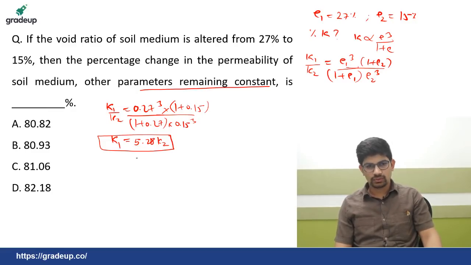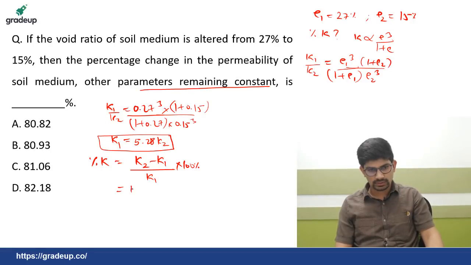So the percentage change in permeability is K2 minus K1 divided by K1 into 100%.